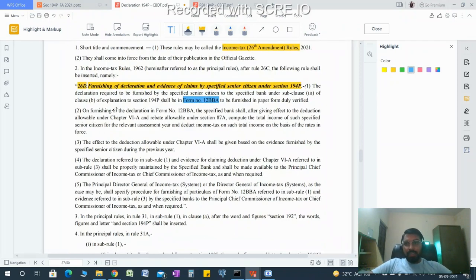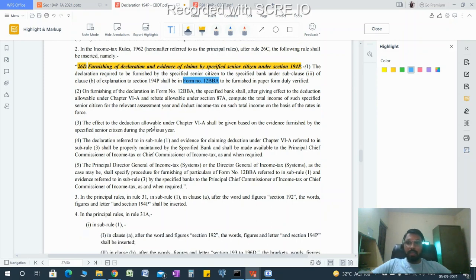On furnishing of the declaration on Form 12BBA, the specified bank shall, after giving effect to the deduction under Chapter VI-A and the rebate under Section 87A, compute the total income of the senior citizen for the relevant assessment year and deduct tax at the rate in force. The deduction allowable under the chapter shall be given on the basis of the evidence furnished.